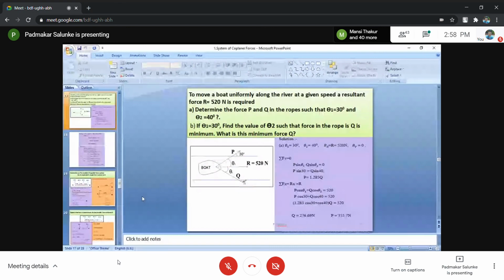What is the second part of the problem? The second part is very important and much technical knowledge is required to attempt that. If theta 1 equals 30 degrees, we are not changing. Find the value of theta 2 such that the force in the rope Q is minimum. What is the minimum force Q? Look for that.